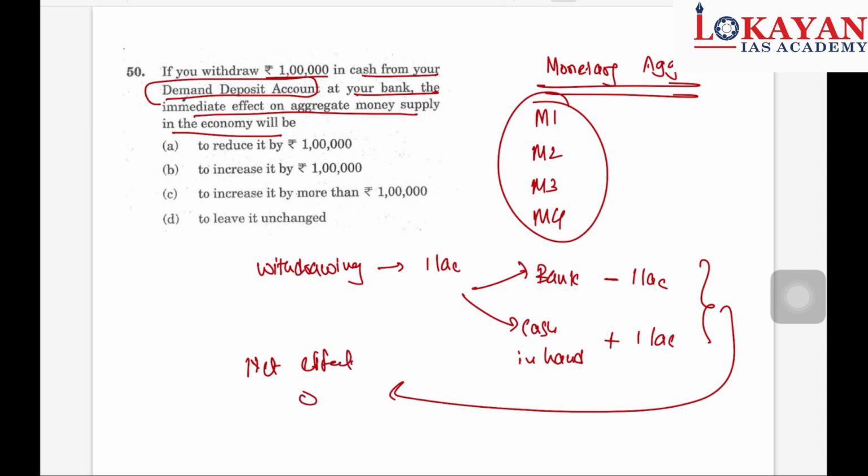Okay, so it will be to leave it unchanged. This is the correct answer, because there is no change: you are withdrawing 1 lakh but the cash in your hand is increased by 1 lakh rupees. So D is the correct answer. And along with this, revise M1, M2, M3, M4.